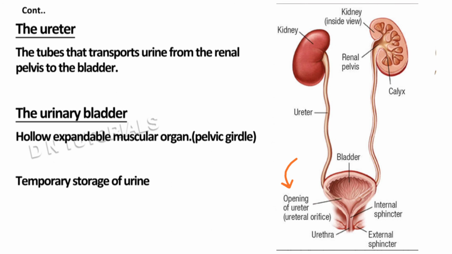The opening of the ureter into the bladder is called the ureteric orifice, which acts like a valve to prevent the backflow of urine when the bladder contracts to pass out the urine. A sphincter guards the opening of the bladder into the urethra, which relaxes on urination. So the removal of urine from the body is called urination. It is also called micturition. Another definition: the act of voiding urine is called urination or micturition. In the next part, we will learn about the formation of urine.